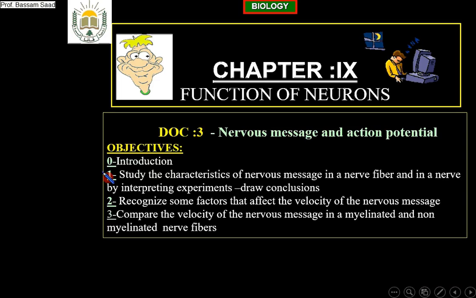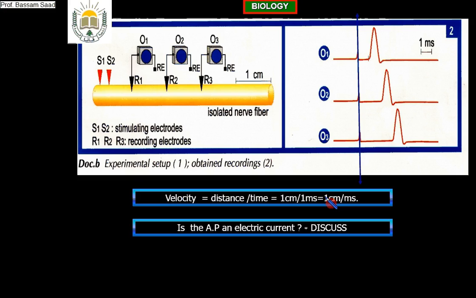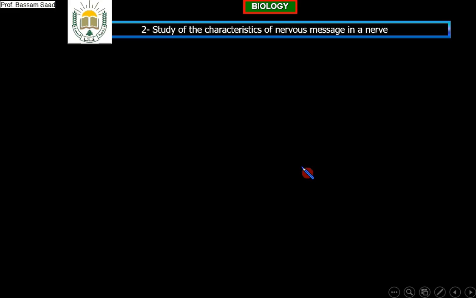One, nervous message and action potential. Study the characteristics of nervous message in a nerve fiber and in a nerve by interpreting experiments, and we will draw conclusions. We finished our study on nerve fiber. Now in a nerve. But first, in order to study the characteristics of the nervous message in a nerve, the main idea first is to know what is a nerve.